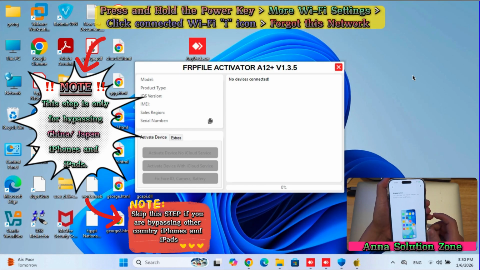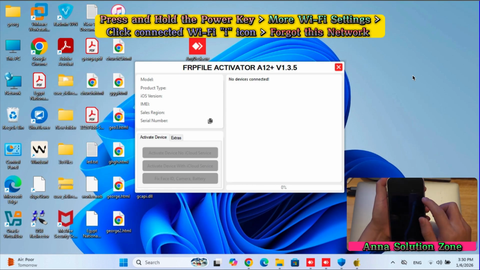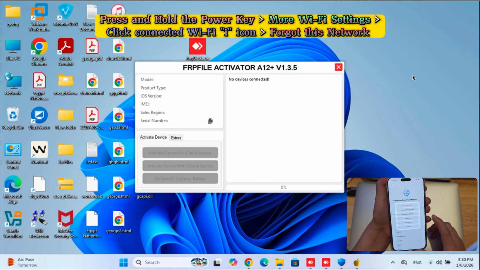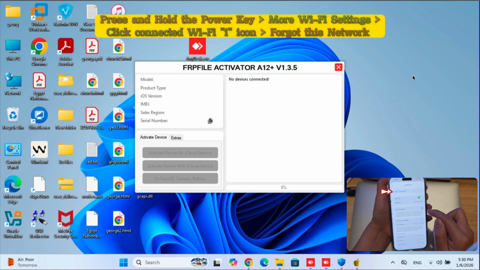Press and hold the power button for about 3 seconds until you see More Wi-Fi Settings. Click on More Wi-Fi Settings. Click on icon of the connected Wi-Fi. Click on Forget this network.